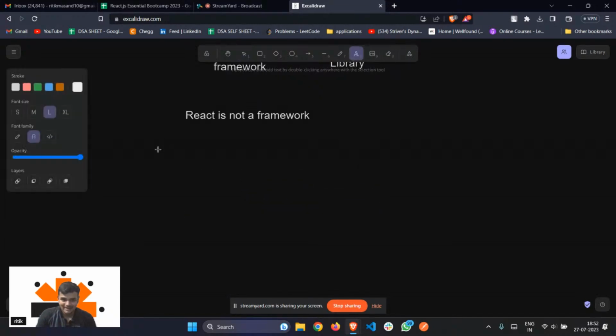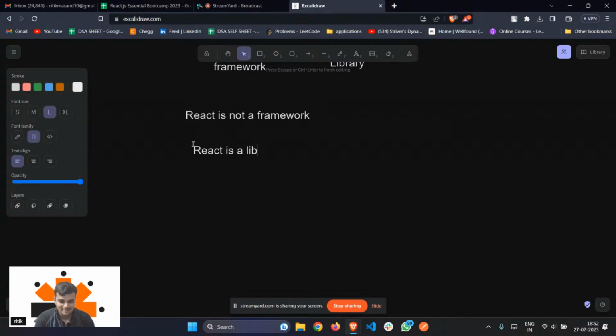I think Naveen said it right. React is a library. Now, the first question that will come here is, what is the difference between a library and a framework? So let's come to the basic part. What is a library? Or first of all, let's see what is a framework.